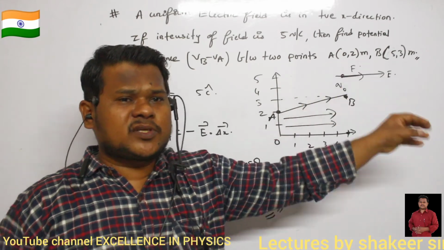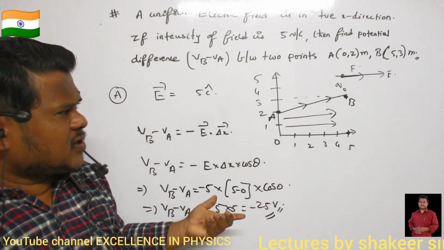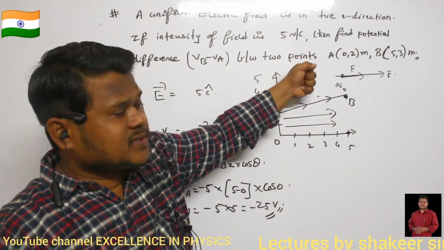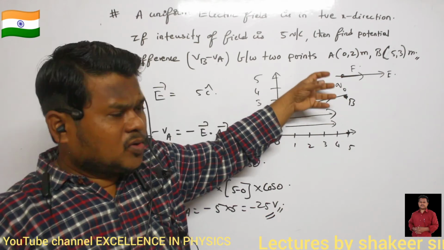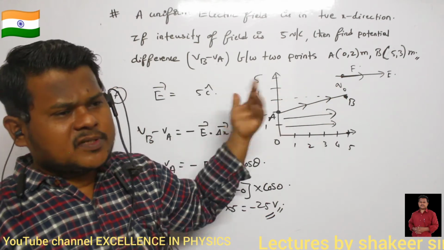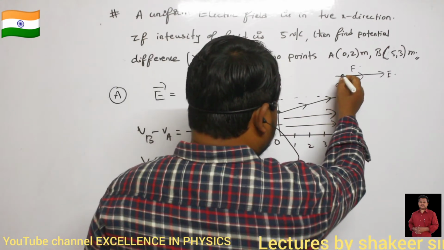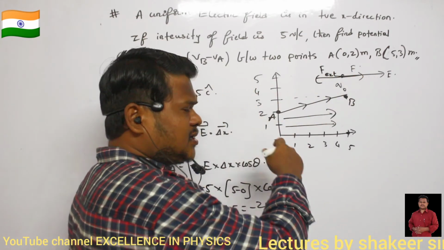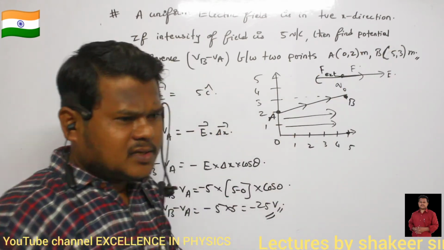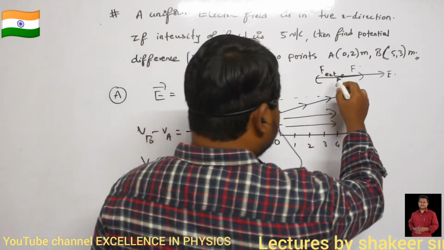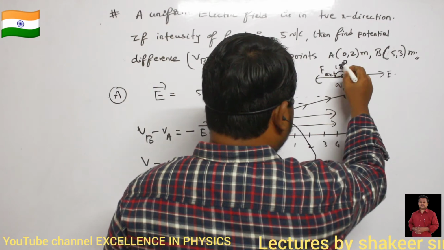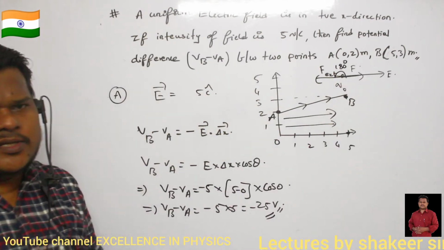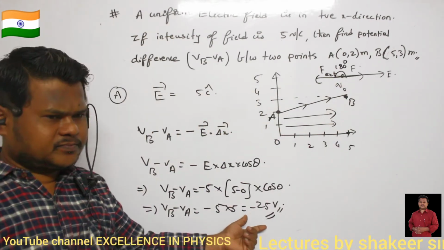I have to move the charge without any acceleration, so I have to hold this charge. It means I am applying force in the backwards direction. F external is in the backwards direction, but the displacement of the charge is in the forward direction. So what is the angle between them? The angle between them is 180 degrees. It means the external force is doing negative work, so I got a negative value.